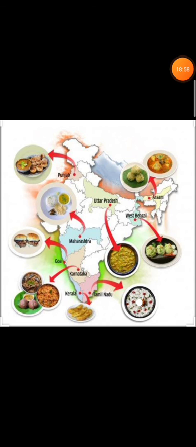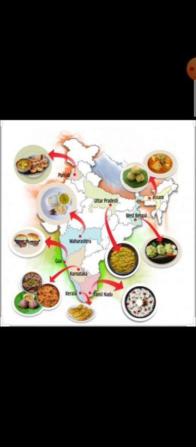Now, there are different foods depending on the geographical area. Why are there different kinds of foods in different areas? Because of their geographical area. Geographical location means the place where a person is living, the region in which they are living.